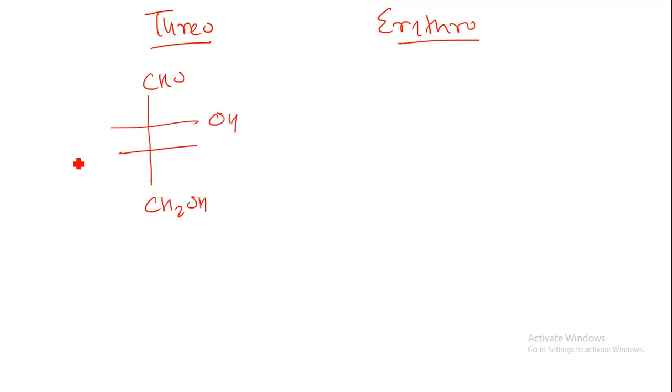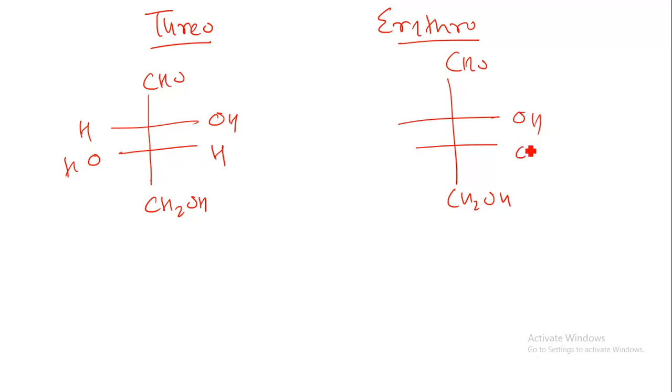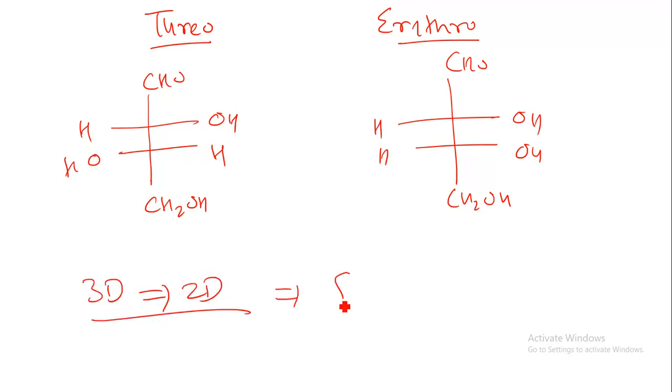Now if I draw OH and OH from this side, this is our CHO, this is CH2OH, OH, OH and H and H. Both have a similar chemical formula, but the structural formula and stereoisomerism are different. Now on writing a Fischer projection, this is our Fischer projection. Converting the 3-dimensional structure into a 2-dimensional structure is known as a Fischer projection. Later on we will see more about the Fischer projection.